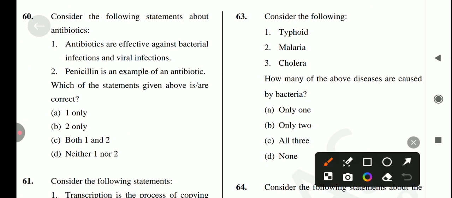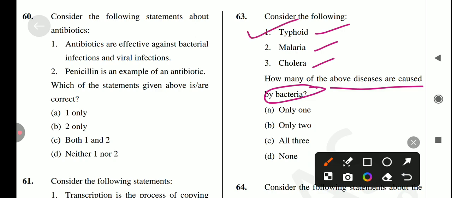Next, consider the following: typhoid, malaria and cholera. How many of the above diseases are caused by bacteria? Okay, so typhoid is a bacterial disease, malaria is not, cholera is also a bacterial disease. So the answer for this question is option B, only 2 is correct.